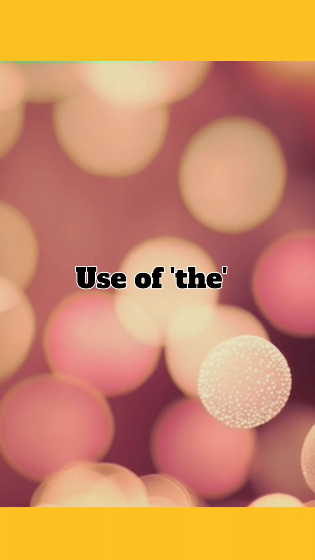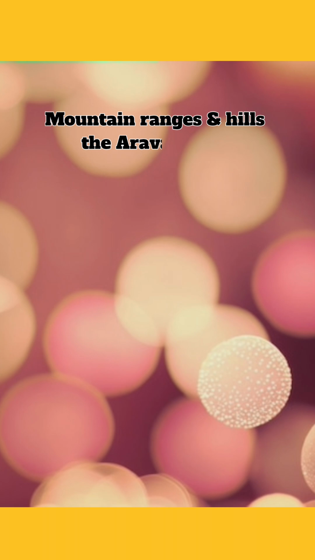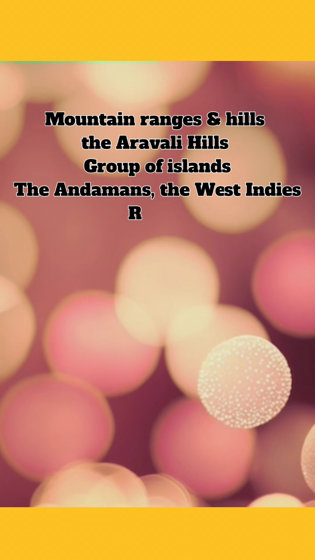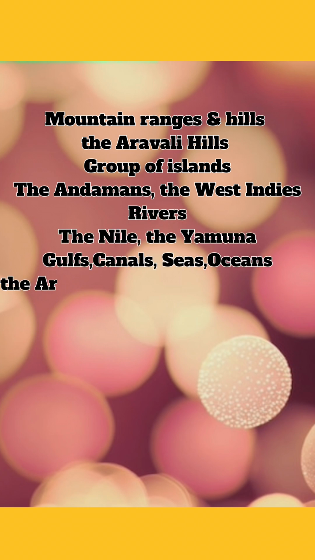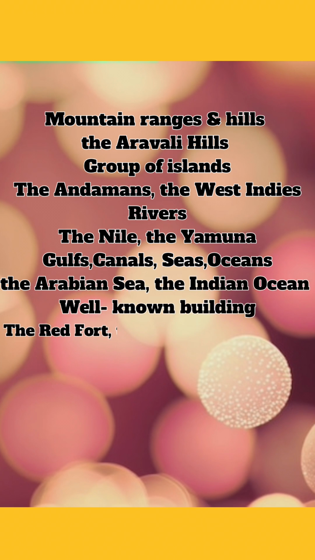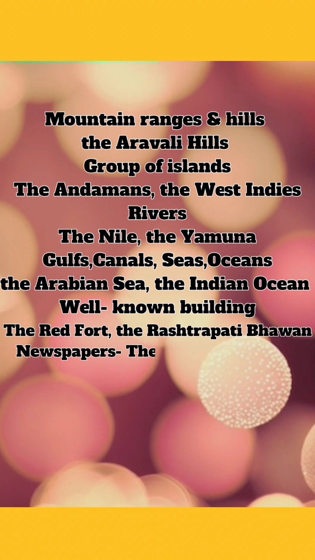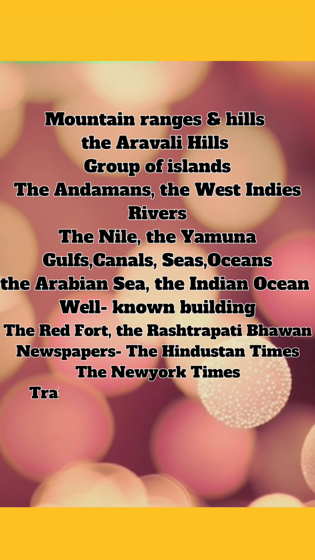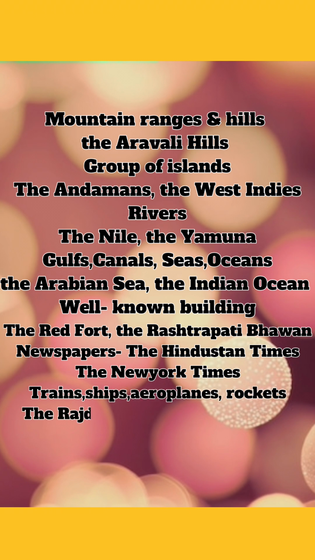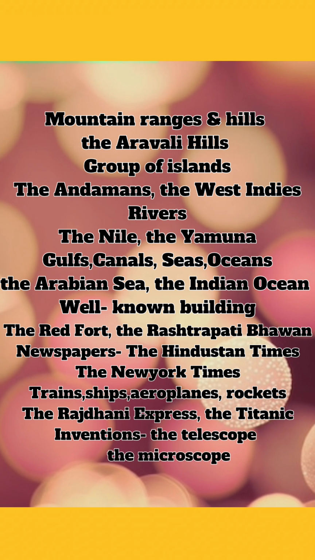We use the before the names of the following. The ranges of mountains and hills, for example, the Aravalli Hills. Groups of islands, the Andamans, the West Indies. Rivers, the Nile, the Yamuna. Gulfs, canals, seas, oceans. For example, the Arabian Sea, the Indian Ocean. Well-known buildings, the Red Fort, the Rashtrapati Bhavan. Newspapers, the Hindustan Times, the New York Times. Trains, ships, aeroplanes, rockets, the Rajdhani Express, the Titanic. Inventions, the telescope, the microscope.